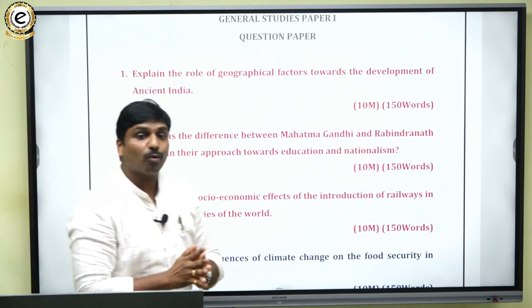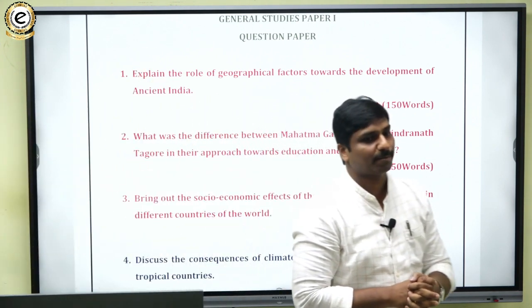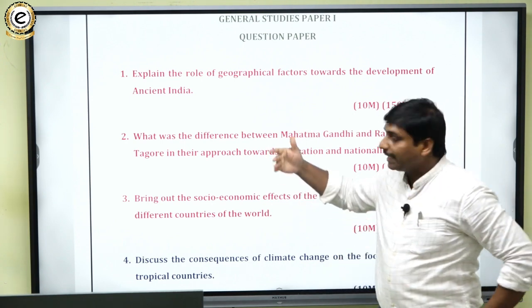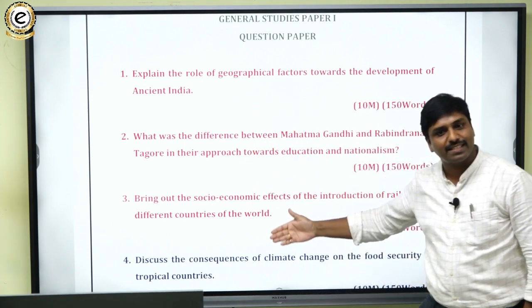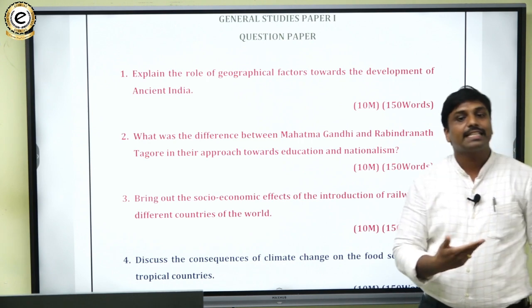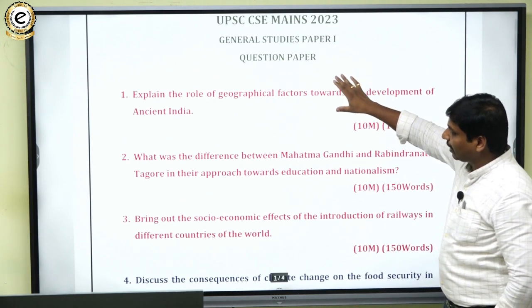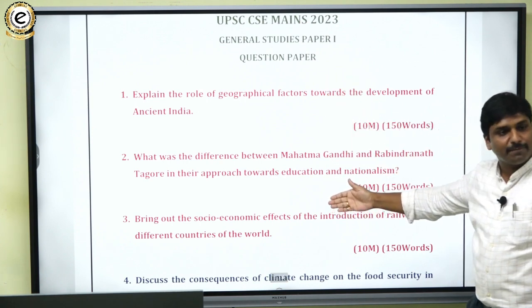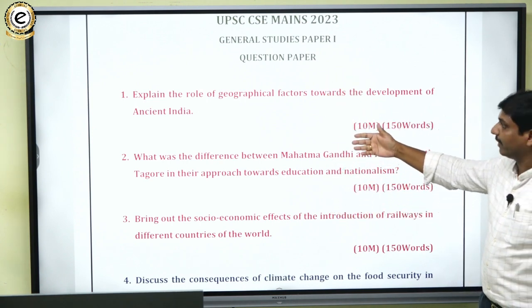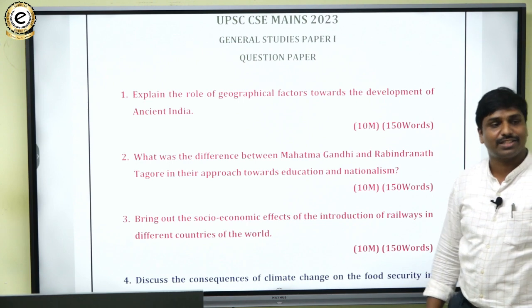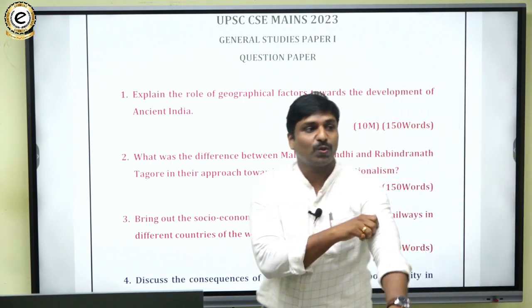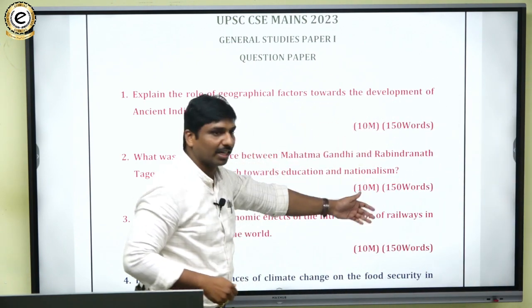When you see the question paper in UPSC, usually it divides the questions into different sections. If it is a 10 marker question, look at this one out of paper 1. The first 3 questions, which are in this brown or red color, are related to the history section. So 3 10 marker questions.